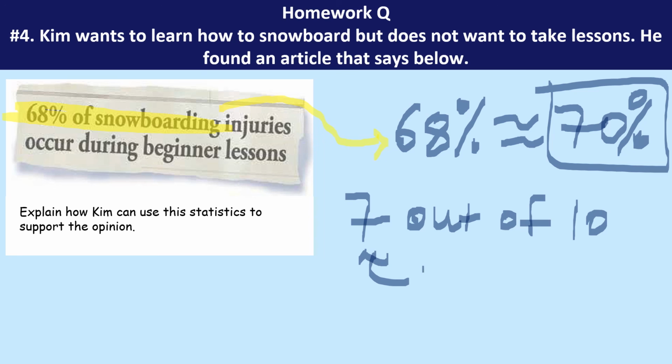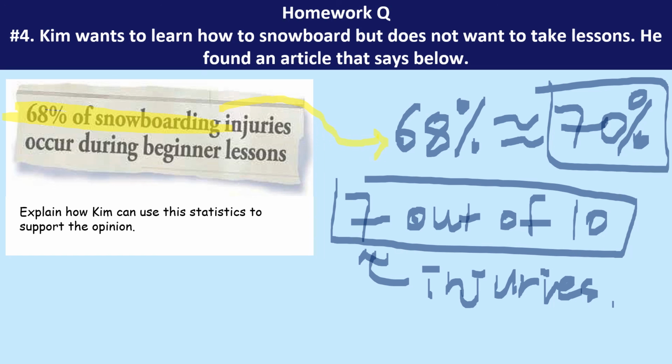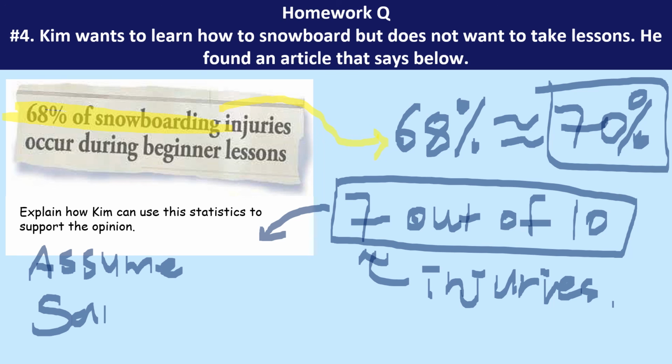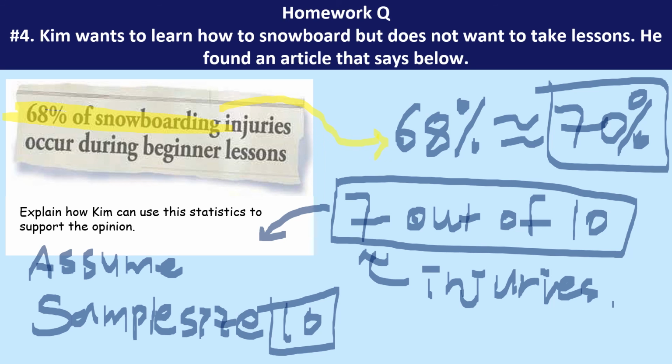In that situation we have a number of injuries. So there's an assumption that I made. I assumed that the sample space, or sample size in that case, was simplified as 10. I could say 100, then in that case 70 out of 100, which is still big.